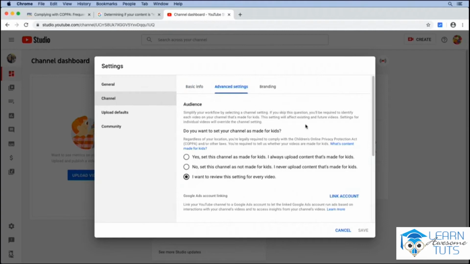Notice that in the Advanced Settings tab, we have this section that's called Audience. This section asks us, do we want to set our channel as made for kids? So we have three options for this. We could set it as yes, as all of the content on this channel is made for kids, or we could set it as no, the channel never has content that's made for kids, or we could say that we want to review this setting for every video.